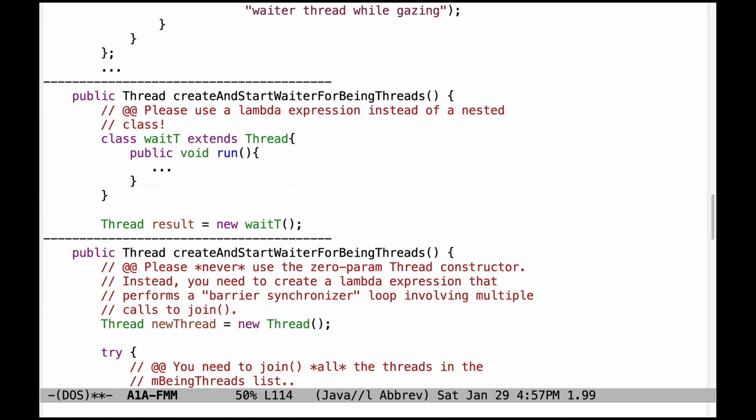Similar problem here. Please use a lambda expression instead of a nested class. There's no need to have a nested class here. It just clutters things up. It works, but it's just not the modern way of doing things in Java.